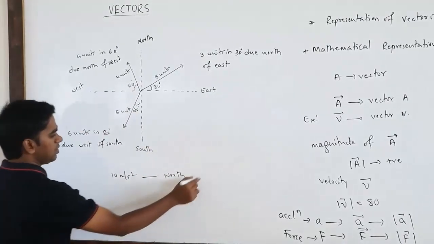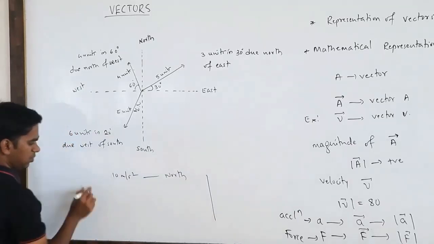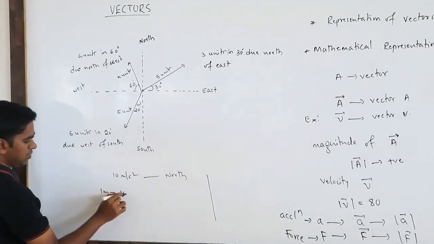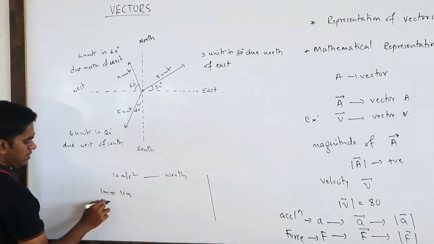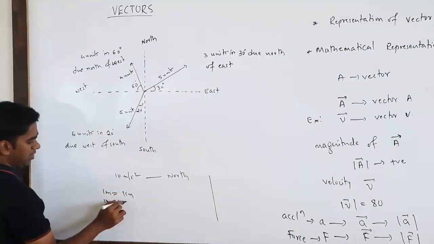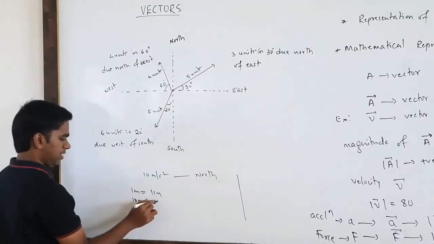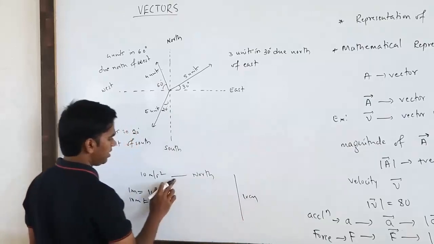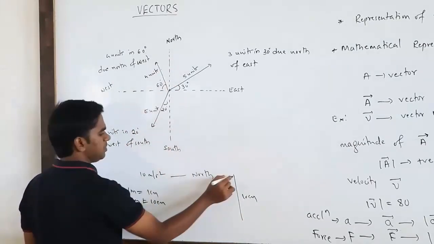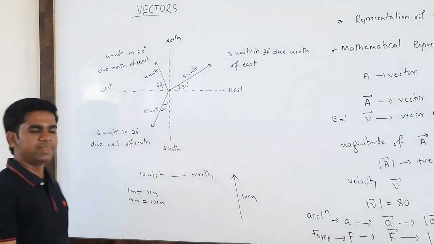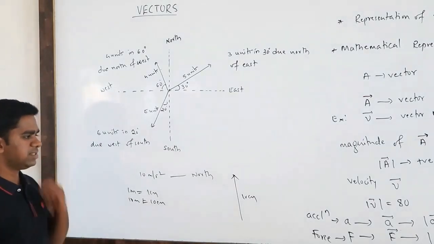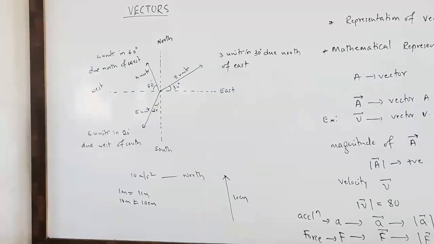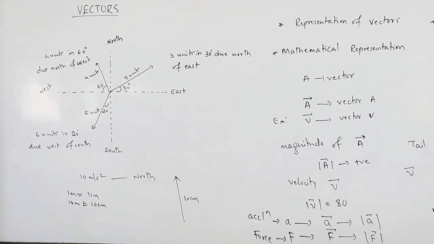You can just make your scale. 1 meter is equal to 1 centimeter, so 10 meter per second will become 10 centimeter per second. So you take the magnitude as 10 centimeter, direction north, so your vector will be here. Representation of a vector is very simple. Whenever a vector is given, we have to understand its magnitude and direction.